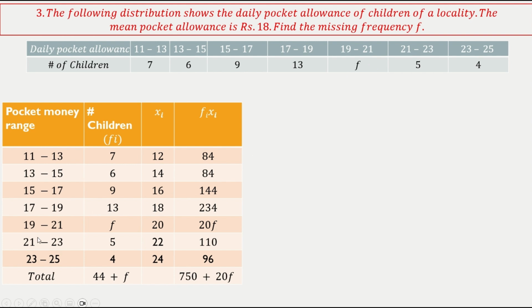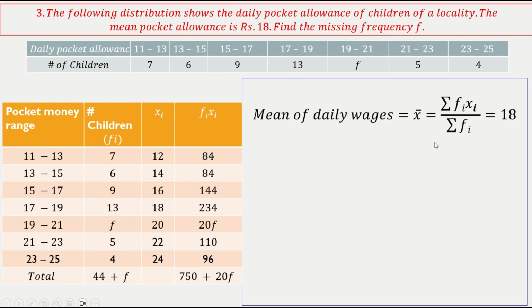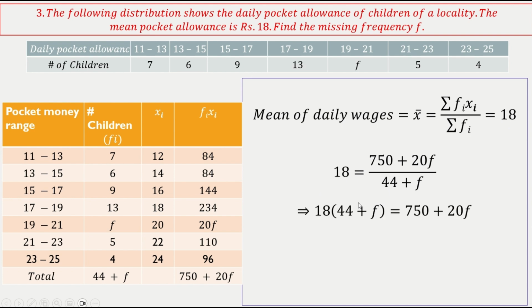So I'll just put it in the same vertical tabular form. I know this frequency is not given, which is f. So the total sum is 44 plus f, and the sum of fixi is 750 plus 20f. So this is the equation, and the mean is given as 18. So 18 is equal to (750 plus 20f) by (44 plus f). Just solve this for f. What you will get is f is equal to 20. Okay, next.